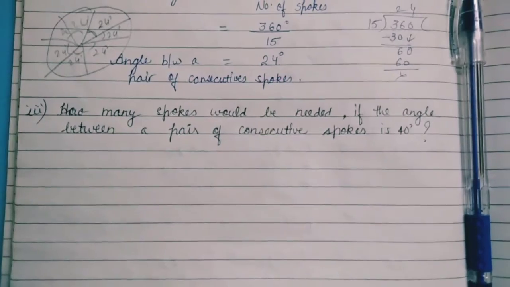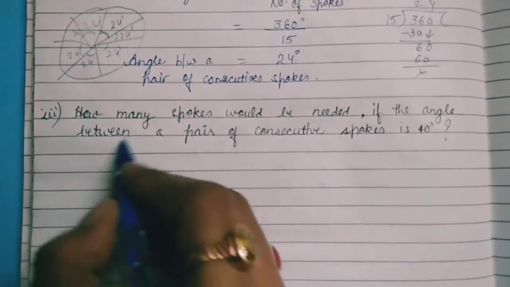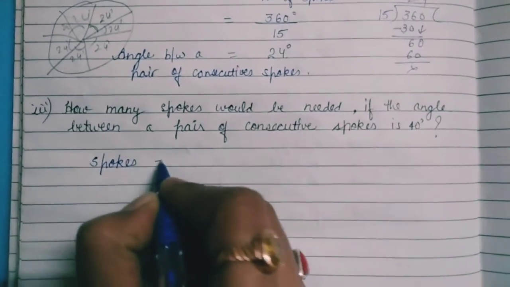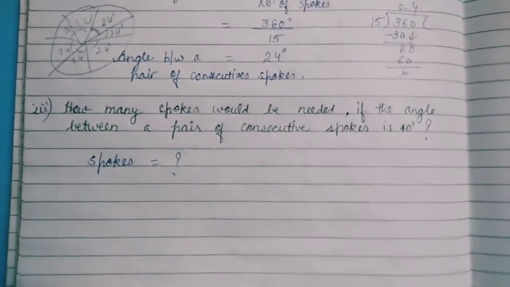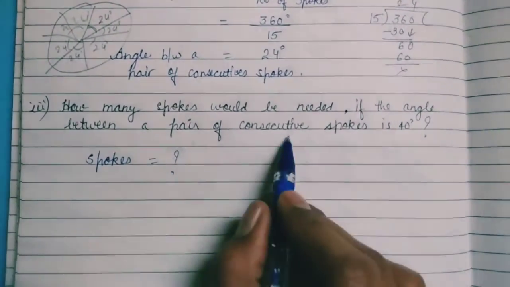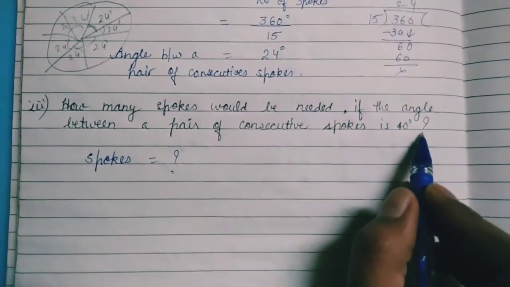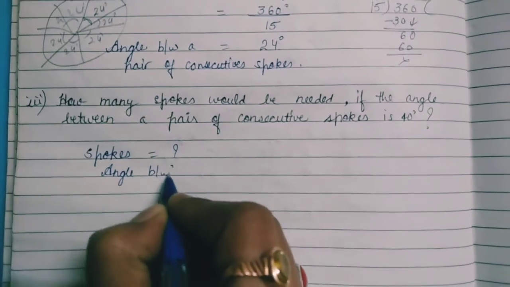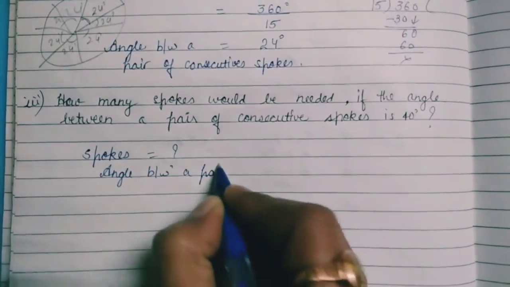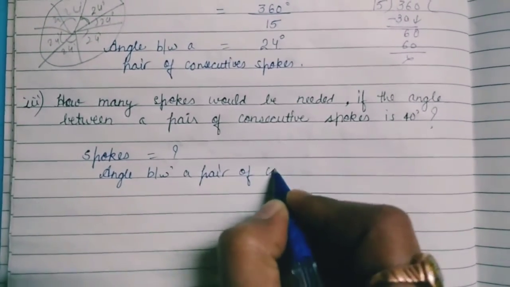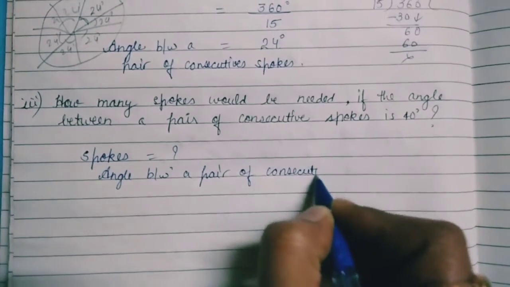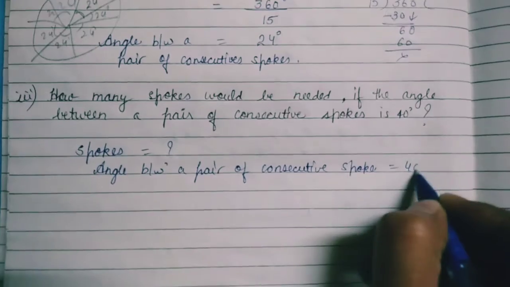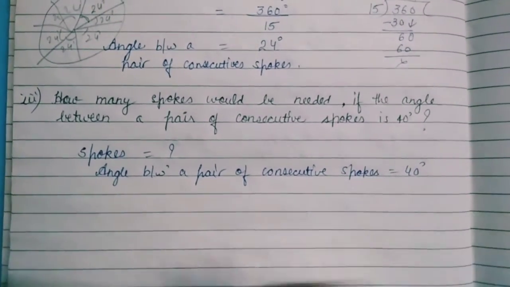Now the third one is, how many spokes would be needed if the angle between a pair of consecutive spokes is 40 degree?